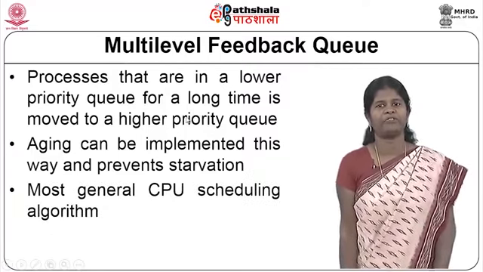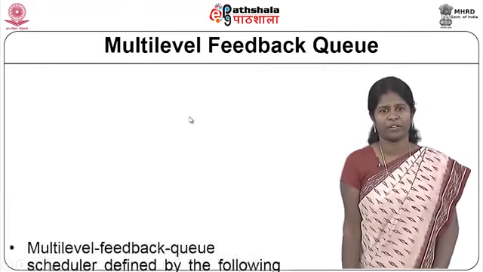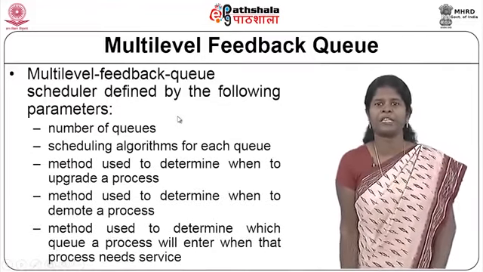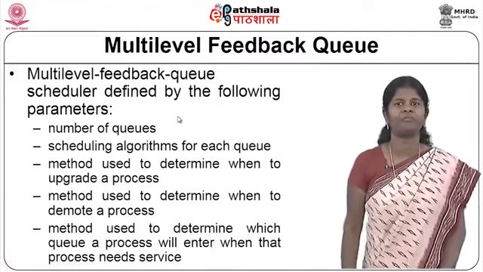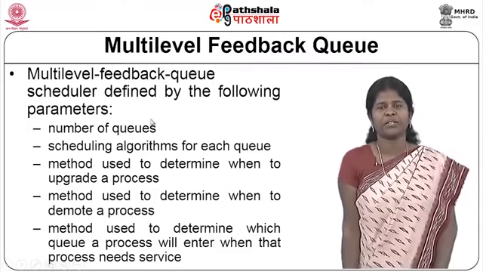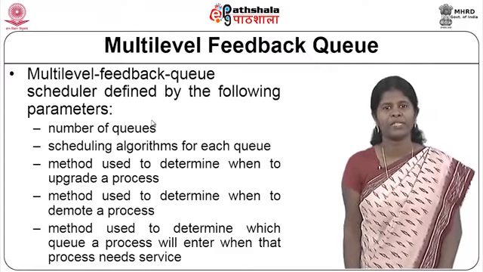And this multi-level feedback queue is found to be the most general CPU scheduling algorithm. The issue in the multi-level feedback queue is that you have multiple queues and you need to define a number of parameters to design this algorithm. One is the number of queues.